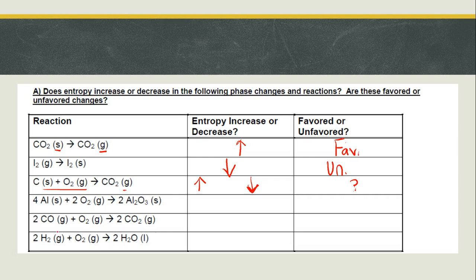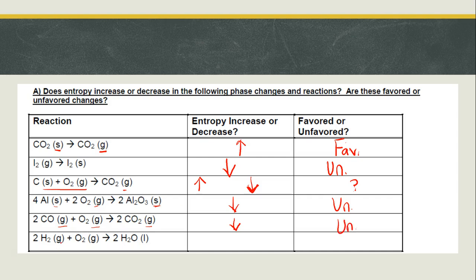What about this one? Okay, I see a mixture of solids and gases again. But I have a solid and a gas becoming all solid, and I have two things becoming one. So for both reasons, entropy is decreasing, and this is going to be unfavored. For the next one, we have everything is a gas, so state of matter can't decide it for me, but I have two things becoming one. I have two particles joining together, so entropy is going down, so that is going to be unfavored.